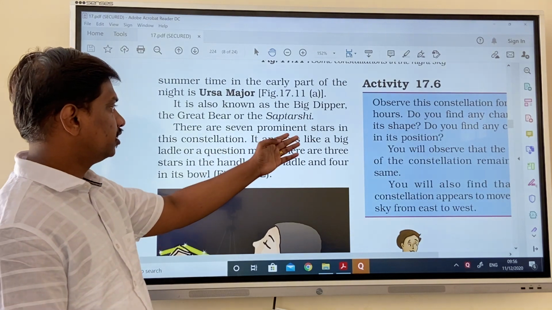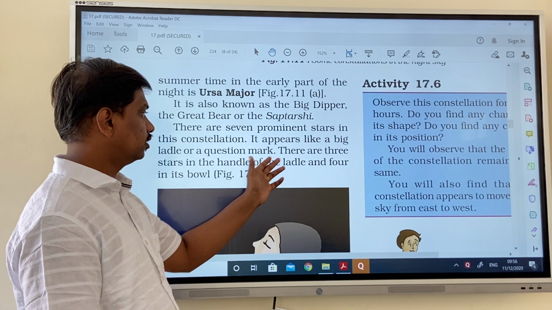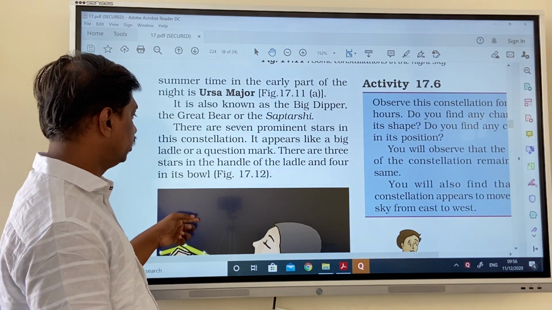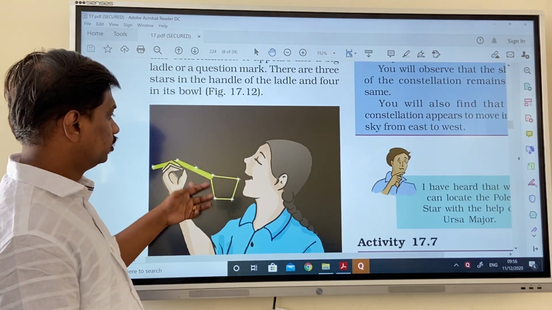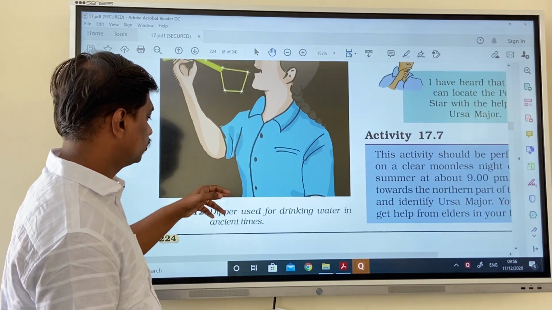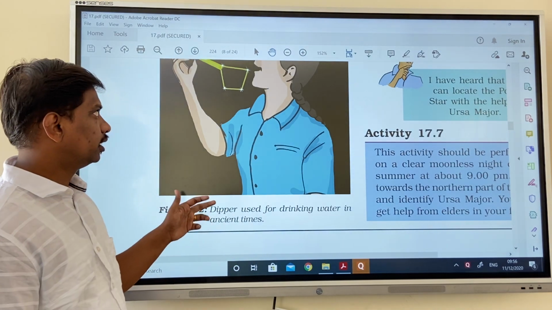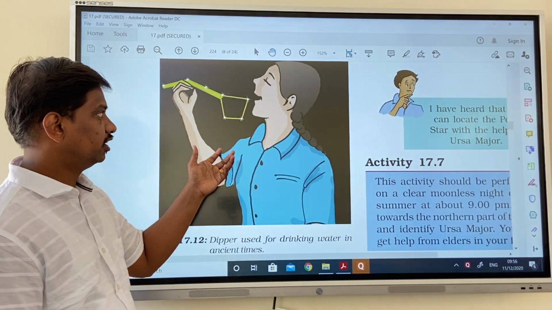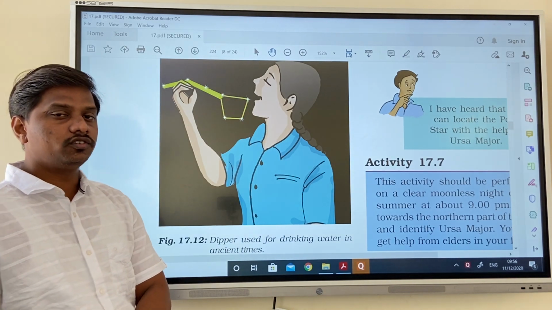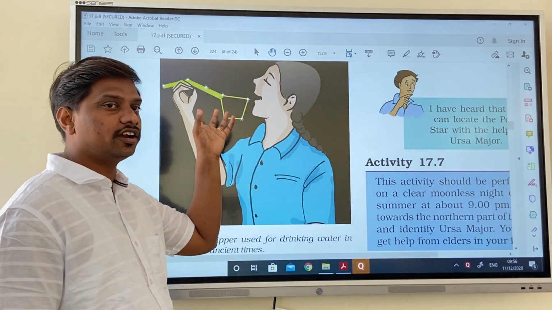There are 7 prominent stars in this constellation. It appears like a big ladle or a question mark. There are 3 stars in the handle and 4 in the bowl. It looks like this. A ladle was used for drinking water in ancient times. The water is collected in this bowl and utilized for drinking. So Ursa Major, Saptarishi or Great Bear looks like this.